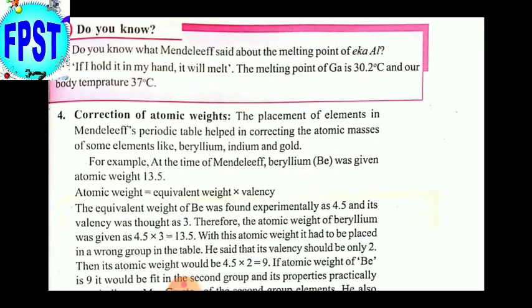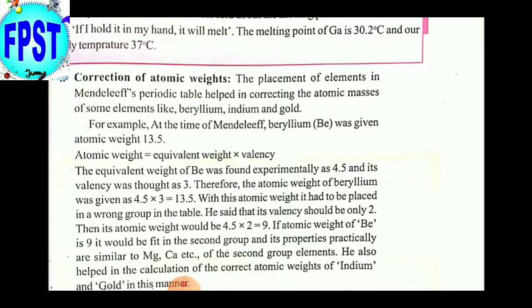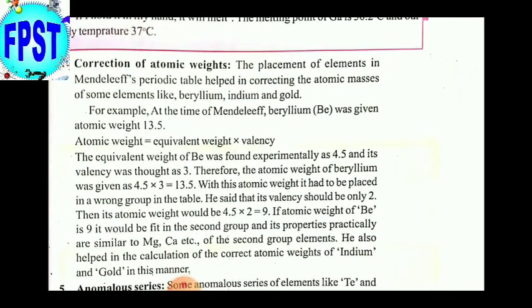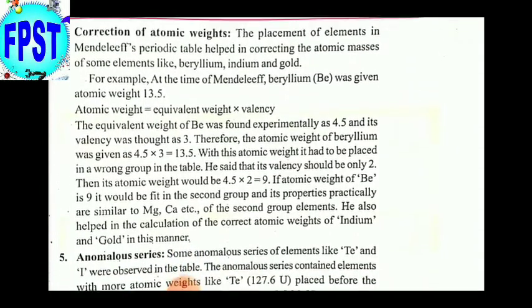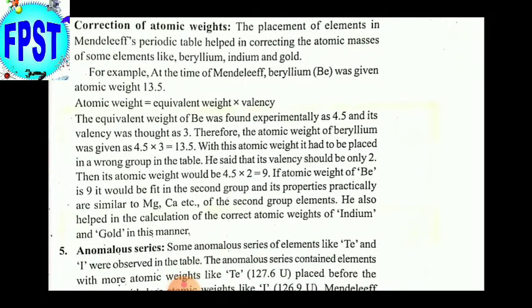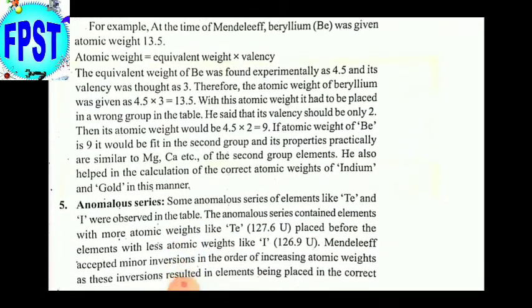Next feature, correction of atomic weights. The placement of elements in Mendeleev's periodic table helped in correcting the atomic masses of some elements like beryllium, indium and gold. The corrected atomic weights by Mendeleev were found correct later on. That's why Mendeleev's classification helped to find or correct the atomic weights of some elements.